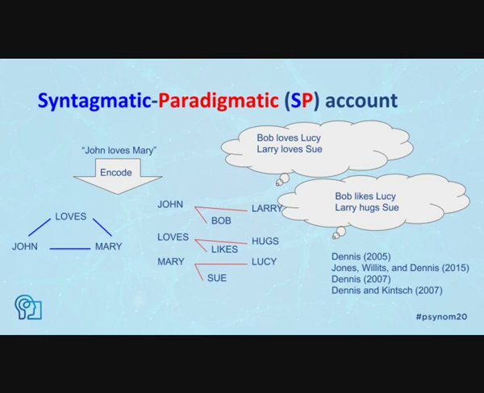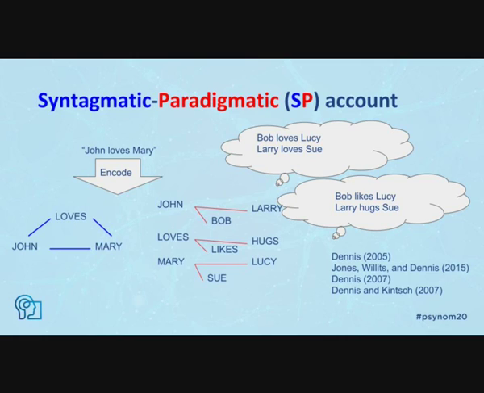In the syntagmatic paradigmatic, or SP, framework, two kinds of association are assumed. One kind, syntagmatic, forms between concepts that occur in the same context. For instance, John, loves, and Mary would be associated when seen in a sentence. The other kind of association, paradigmatic, forms between words that appear in the same serial position across sentences with the same neighboring words.